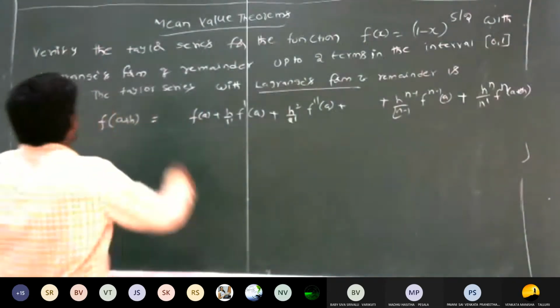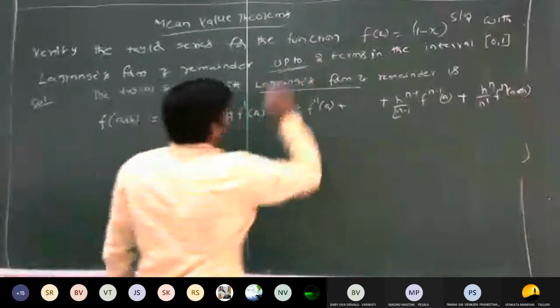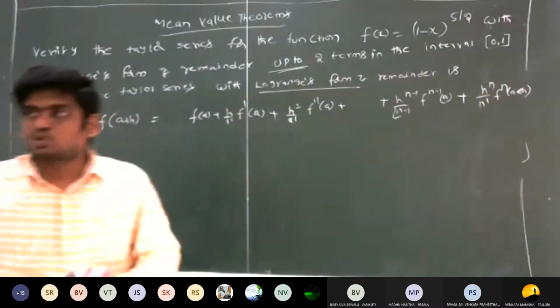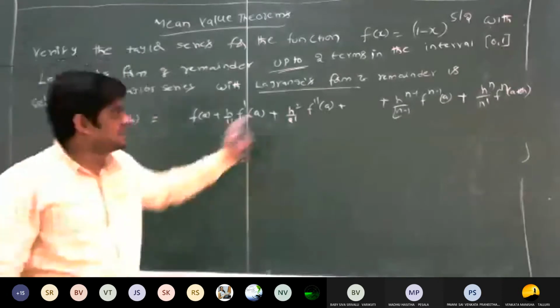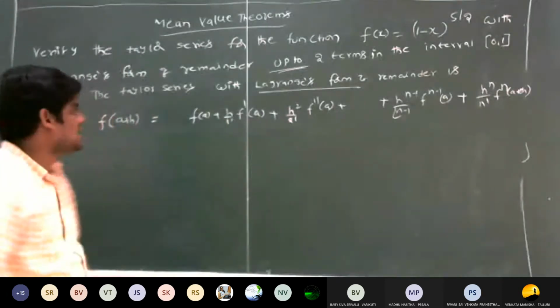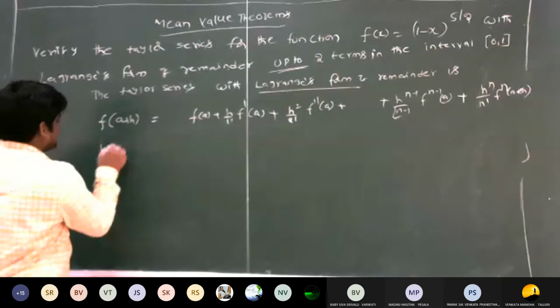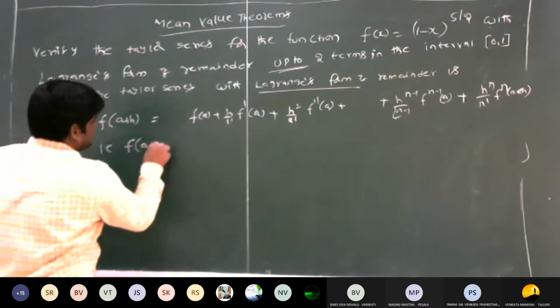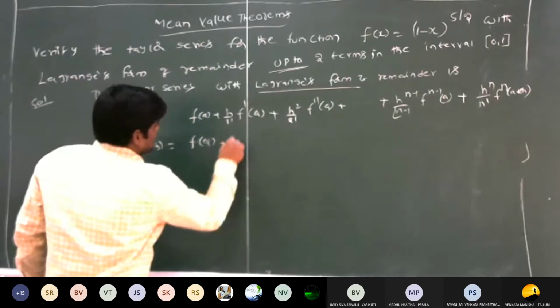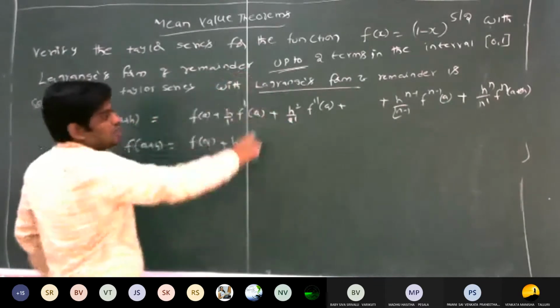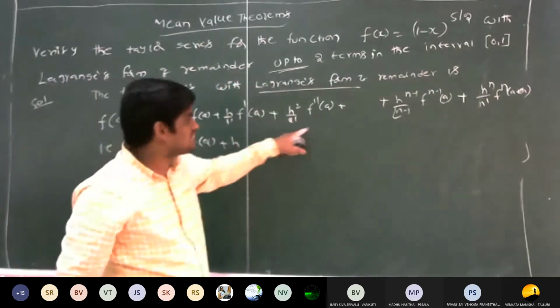But here they asked about up to 2 terms. That means up to the second derivative we have to find the Taylor series. That is, f of a plus h is equal to f of a plus, here n is equal to 2. Just substitute n equal to 2 in this formula.